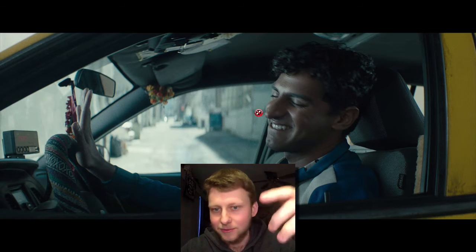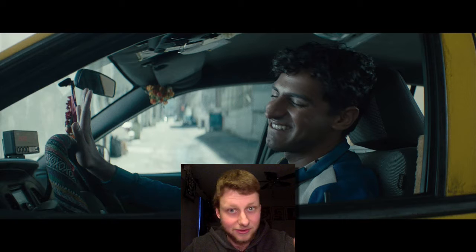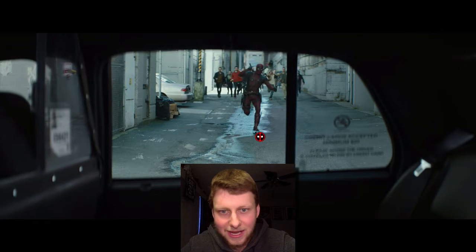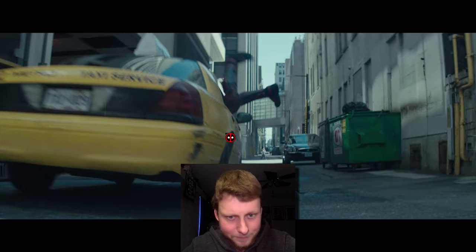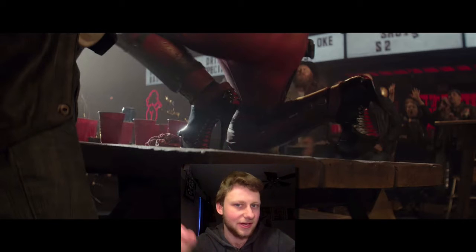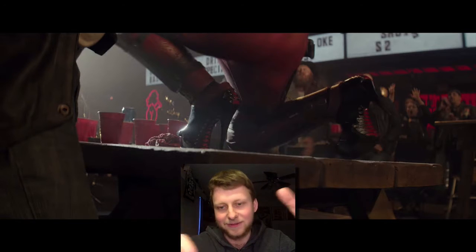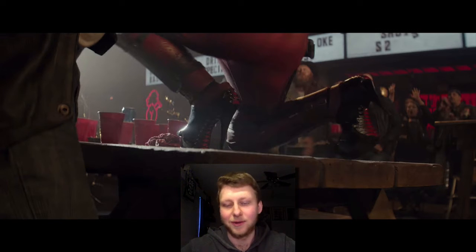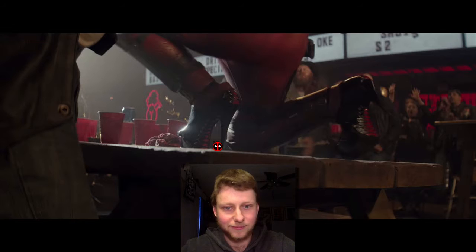So first shot here, we got Deadpool in his car just listening to the opening song, All That I Love, from the opening song of Deadpool 1. And then we get Deadpool running away from a bunch of gangs of guys and jumps into the car. We get him hanging out there. Then we get some shots of him talking to Deadpool about different things that have been going on. We get to see him fighting a different bunch of guys very fast.